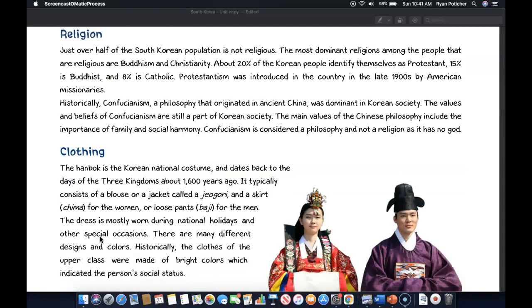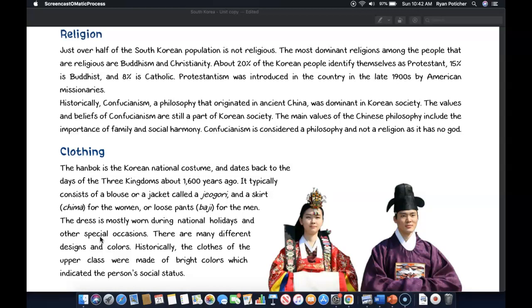Religion. Just over half of the South Korean population is not religious. The most dominant religions among the people that are religious are Buddhism and Christianity. About 20% of the Korean people identify themselves as Protestant, 15% are Buddhist, and 8% are Catholic. Protestantism was introduced in the country in the late 1900s by American missionaries.